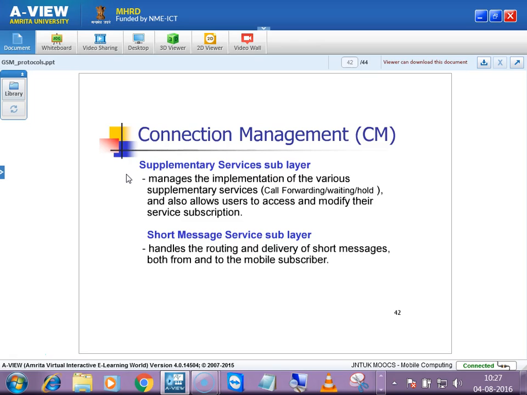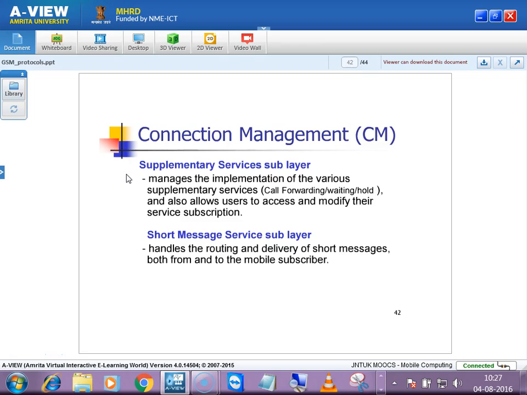I think I have taken 2 sessions for GSM. Previously I also covered handovers, which is an important topic: types of handovers such as intra-cell, inter-cell, intra-MSC, inter-MSC, and the other types: vertical, horizontal, soft, hard. Just go through that. With this, we have covered GSM and handovers.